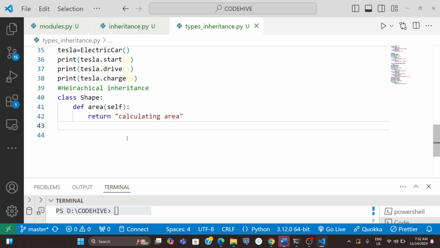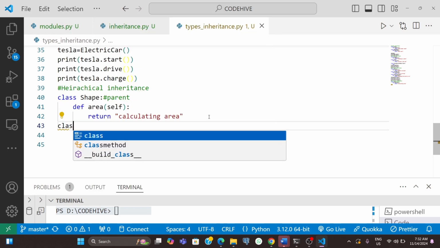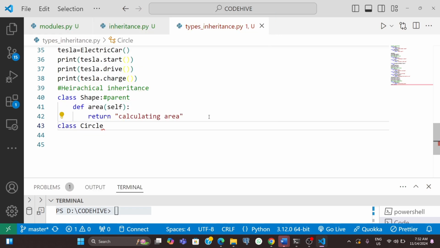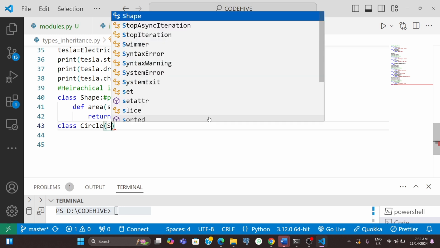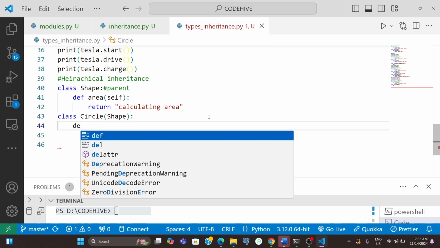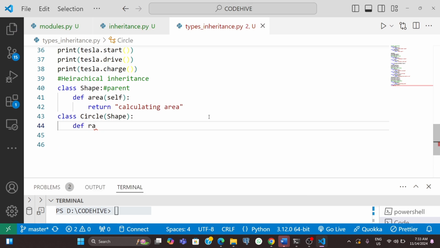Next I have another class, like the siblings. So this is the parent. Now I'm going to write the siblings. I'm going to write my first sibling, like circle, deriving from shape, right? Now I have a function for circle, radius.